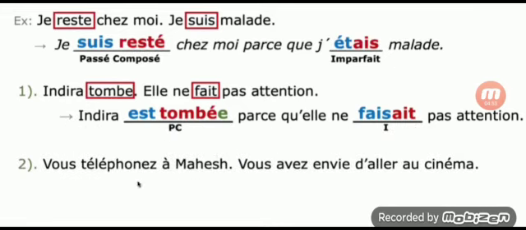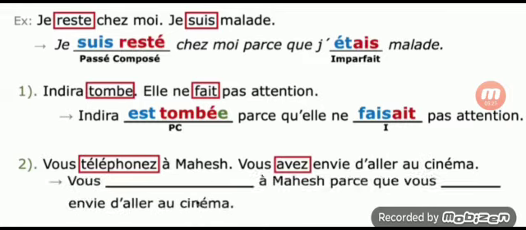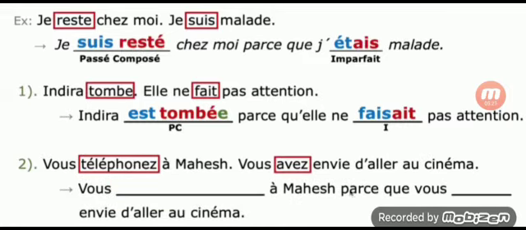Second one. Vous téléphonez à Magesh. Vous avez décidé d'aller au cinéma. You have decided to go to the cinema. So the verb téléphoner is the first verb, and avoir conjugation is the second verb. So first one is passé composé, second one is imperfect, using the expression parce que. Téléphoner you must change in passé composé. Avoir you must conjugate in imperfect. Like this you write in your notes, then it is easy for you to revise.